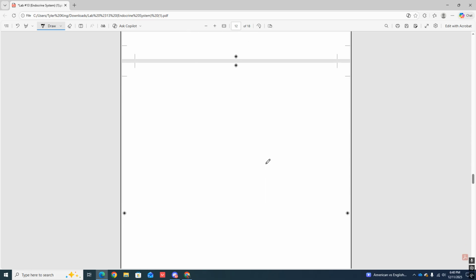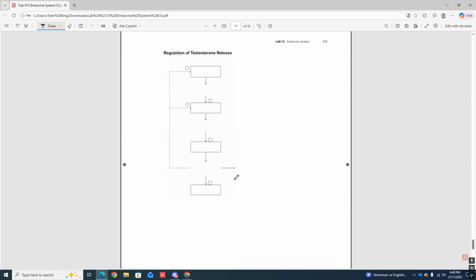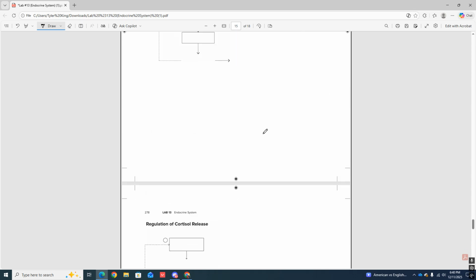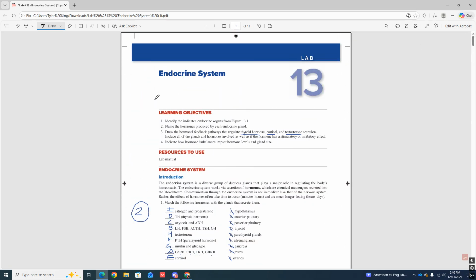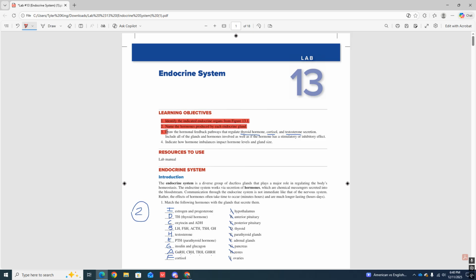Okay? All right. Besides that, guys, review section, some stuff you guys can work on here. Labeling practice, going through all these pathways. These are the normal ones here. All right. Besides that, guys, I think we absolutely destroyed these learning objectives. We identified the endocrine glands, the organs, on figure 13.1. We named the hormones, if we can see it right here. We named all the hormones produced by each gland. We drew the hormonal feedback pathways for thyroid, cortisol, and testosterone, including all the glands and hormones involved, and whether the hormone has a stimulatory or inhibitory effect. We also talked about how hormonal imbalances can impact hormone levels, aka the abnormal pathways.